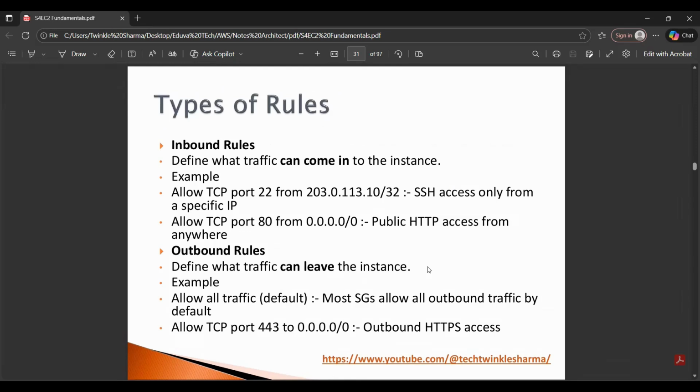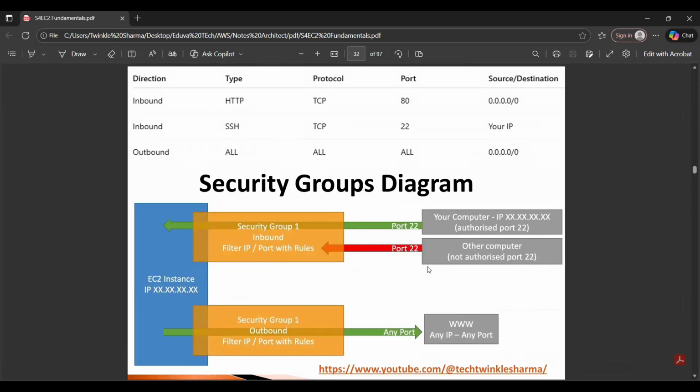They regulate access to ports, authorized IP ranges, IPv4 and IPv6, control inbound network traffic from others to the instance, and control outbound network traffic from the instance to others, right?